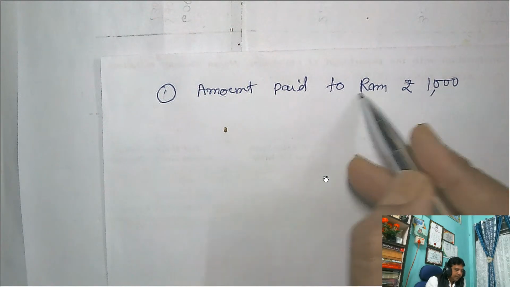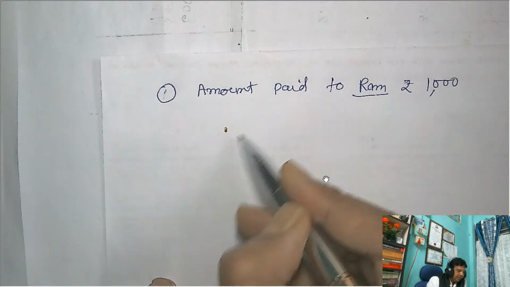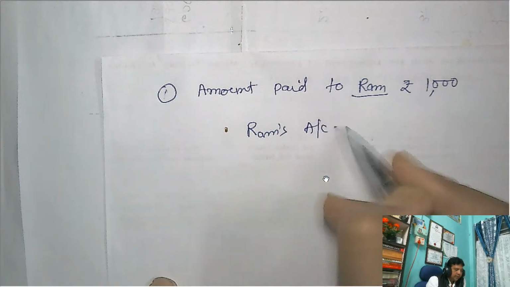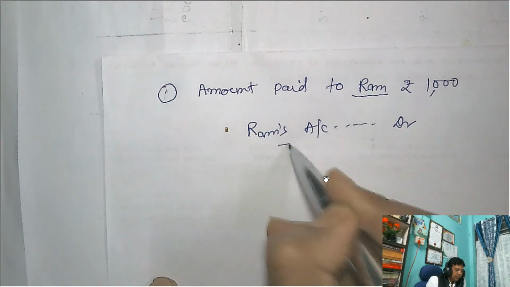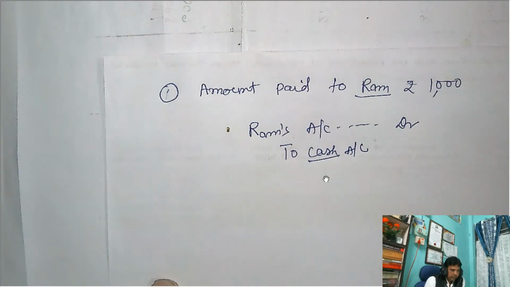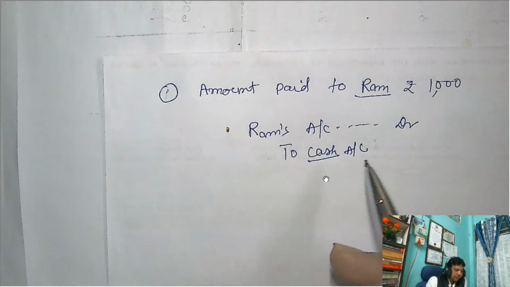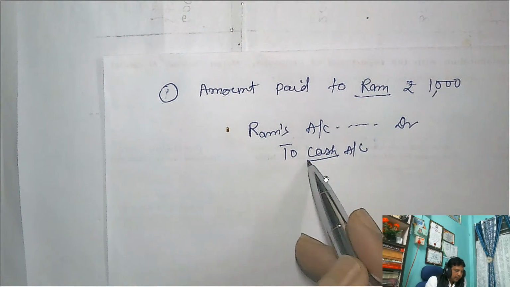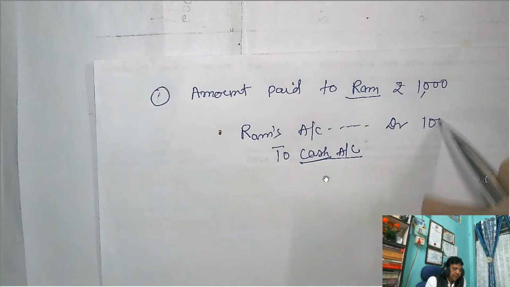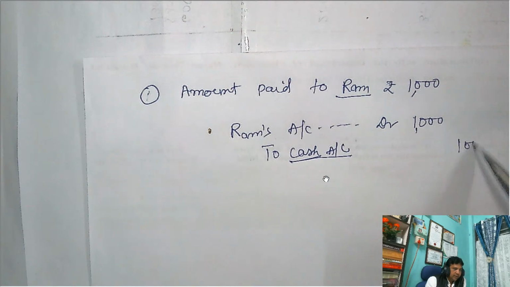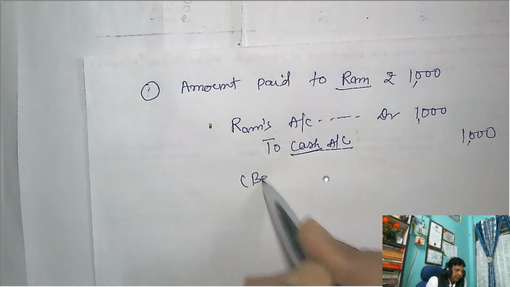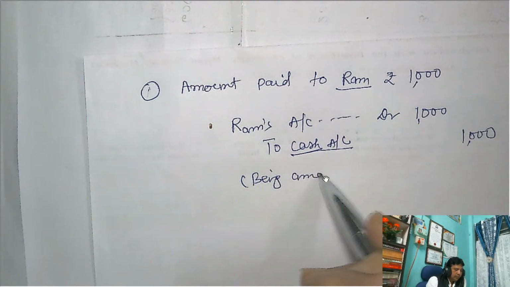So Ram is the natural person. Debit the receiver. In the shortcut way I am writing Ram's account debit. What is given? Cash. So cash is gone. Debit what comes in. Obviously it does not come in, it is gone. Okay. Credit what goes out. Cash account. What is the amount? This is the debit column, this is the credit column, and the narration being amount paid.